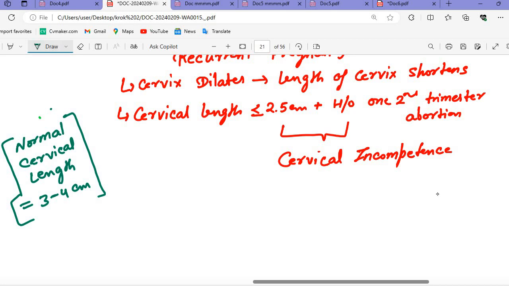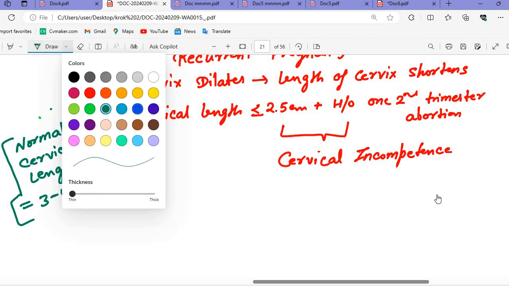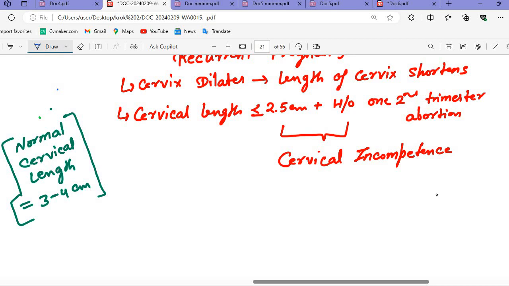I don't think they will give it in the question, but they can give some story in the questions. Normally we see the TYVU. T is the normal shape of the cervix.